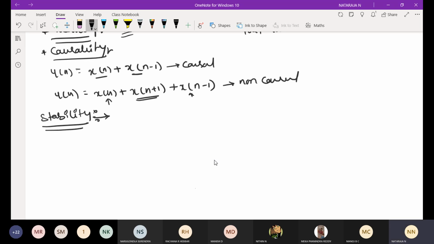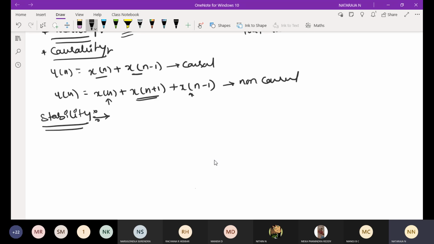Next, take stability. In rare cases, they will ask this as a theory question: explain the properties of systems for 8 marks. Then you have to mention each property and explain it like this. Otherwise, 99% they will ask problems only. They will give one problem with one sequence, and for that we need to find all these things. We'll discuss that in the problems.